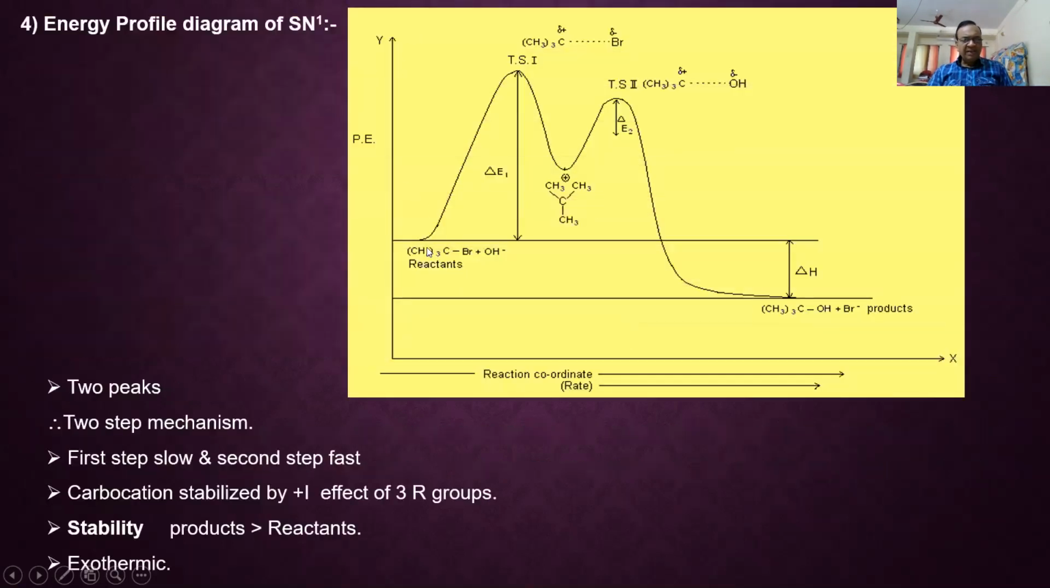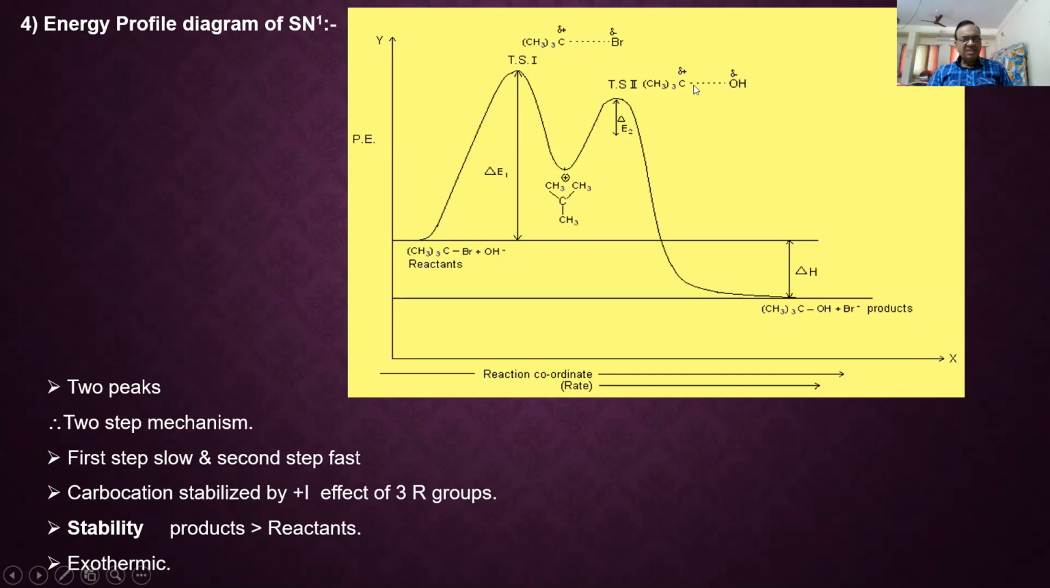This is the energy profile diagram of the SN1 reaction in which you are observing two transition states. In the first transition state, the attractive force between C and Br has weakened. That's why it is shown by a dotted line. And this delta positive, delta negative indicate that these are the partial charges, positive charge and negative charge.